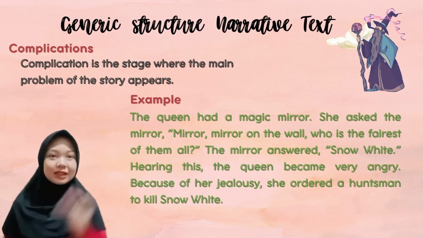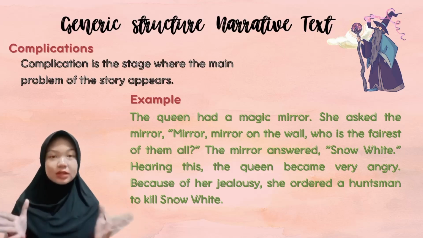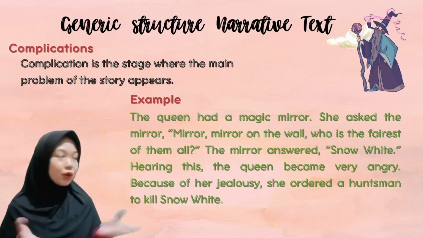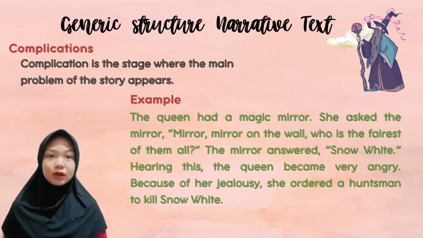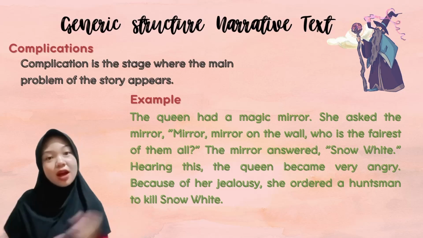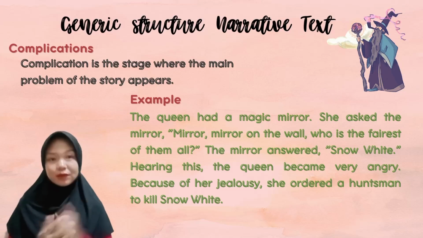The second part is complication. This is when the conflict begins. Without complication, the story would be boring. In Snow White, the queen asks her magic mirror, who is the fairest of them all. The mirror answers Snow White. The queen becomes very angry and jealous, so she orders her huntsman to kill Snow White. That is the main problem of the story.